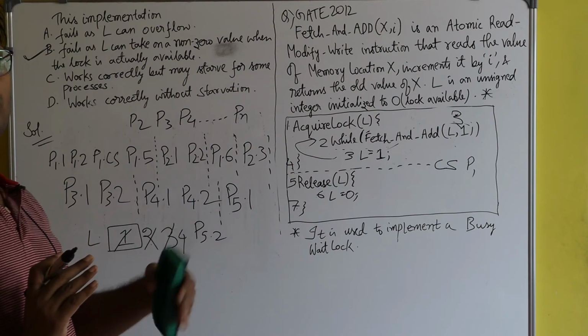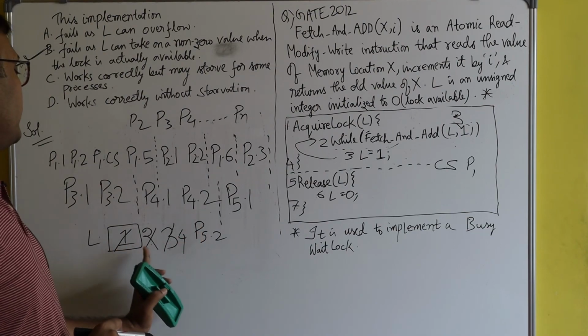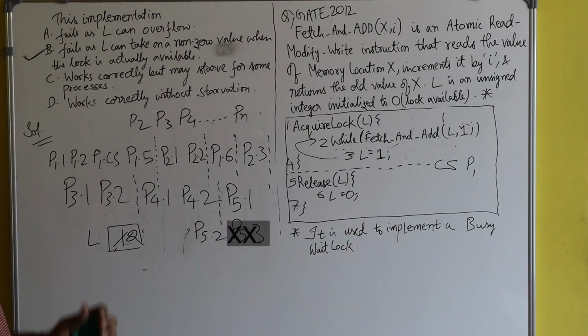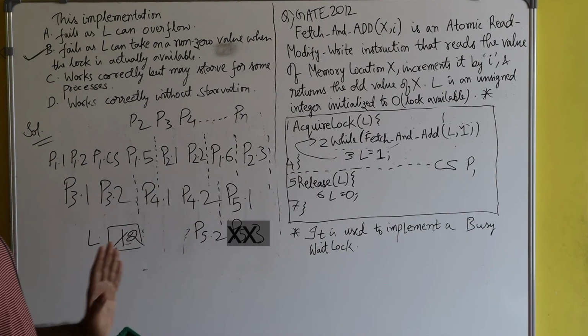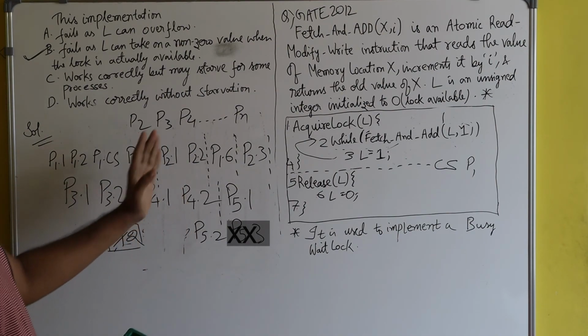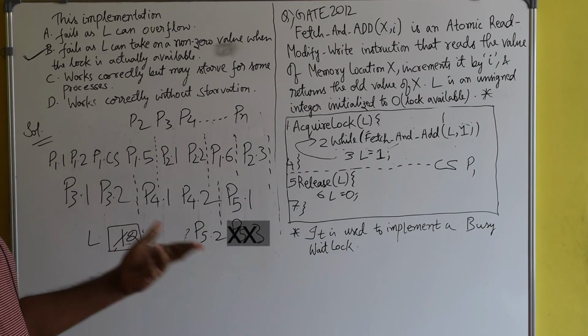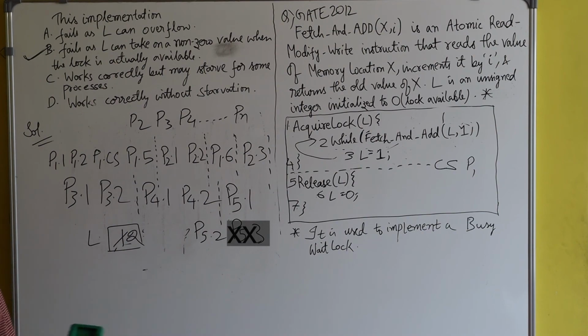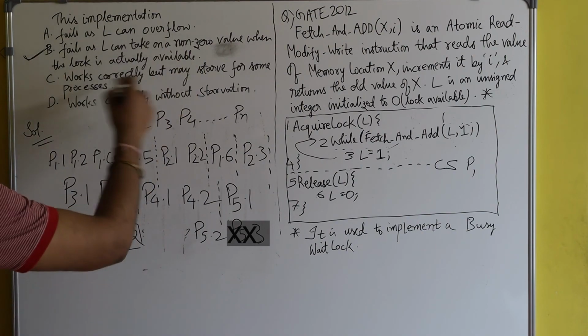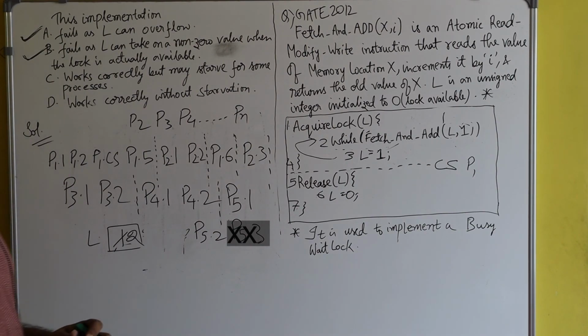It cannot go beyond that. So definitely there will be overflow because the value of L is getting incremented. These things will keep on happening. So option A is also correct. Okay, thank you.